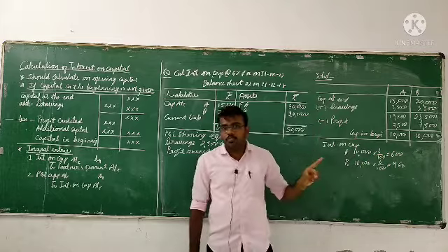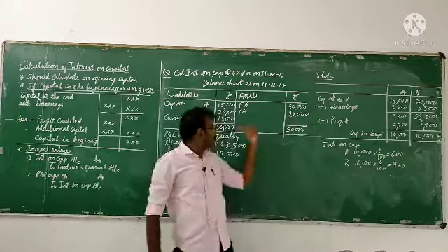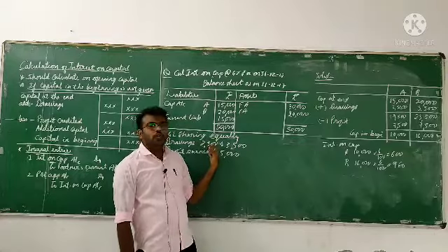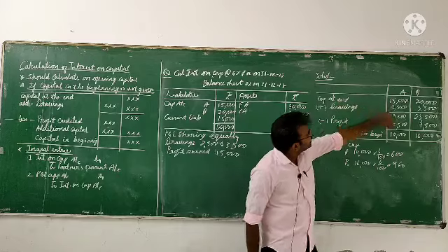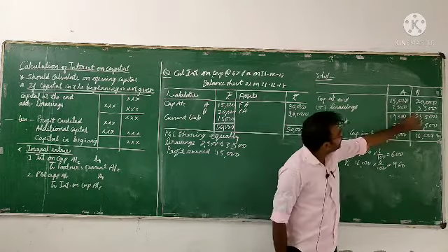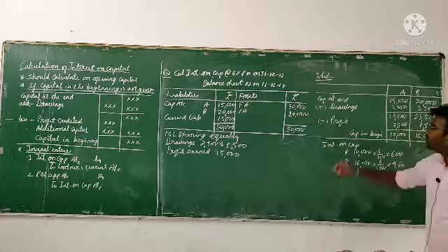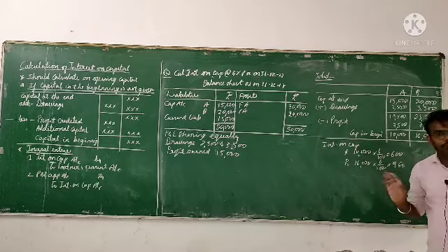What does the pro forma say? Capital at the end, for that add drawings. The drawings for A are 2,500 and for B 3,500. So capital at the end 15,000 and 20,000, and drawings 2,500 and 3,500. It will become 15,000 plus 2,500, 17,500 for A, and 20,000 plus 3,500, 23,500 for B. From this we have to deduct the profit.